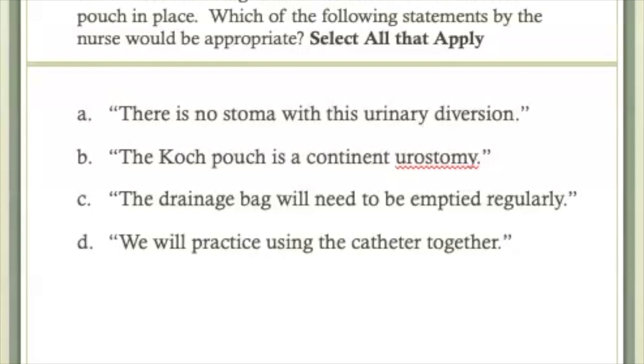The Indiana pouch is a continent urostomy with a surgically created pouch that allows it to have a type of valve. We will practice using the catheter together because we need to teach the client how to self-catheterize every 4 to 6 hours. There's a stoma with this type of urinary diversion, so A is incorrect. And there is no need to wear a drainage bag because we have a continent pouch, so C is not correct either.